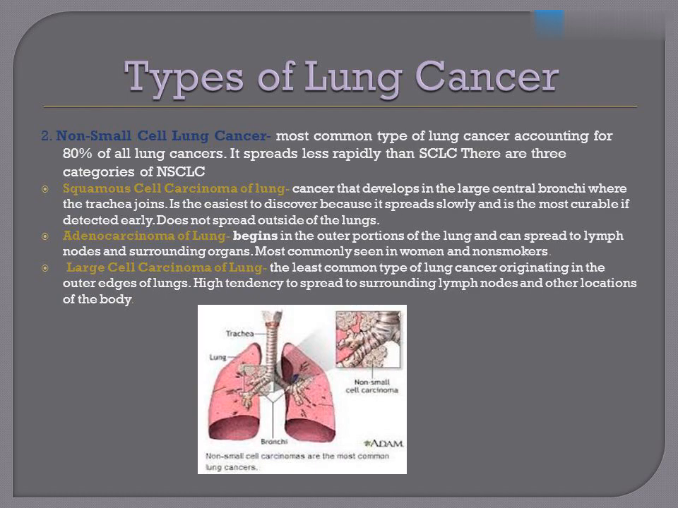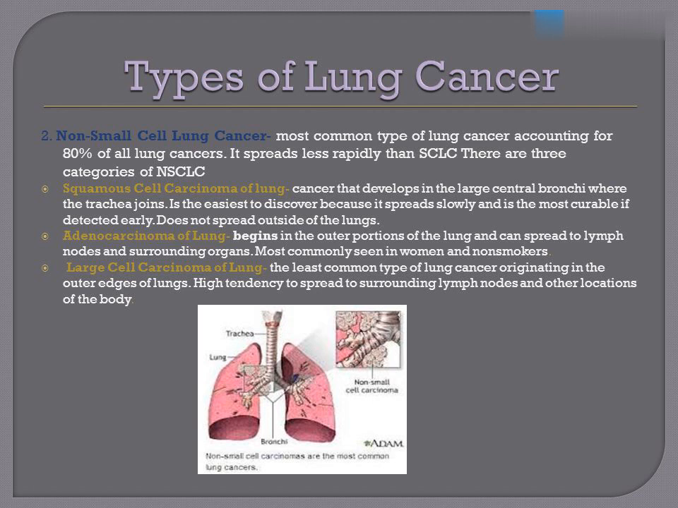Types of lung cancer, 2. Non-small cell lung cancer is the most common type of lung cancer, accounting for 80% of all lung cancers. It spreads less rapidly than SCLC. There are 3 categories of NSCLC. Squamous cell carcinoma of the lung develops in the large central bronchi where the trachea joins. It is the easiest to discover because it spreads slowly and is the most curable if detected early. Does not spread outside of the lungs.